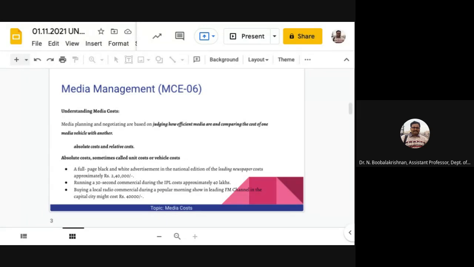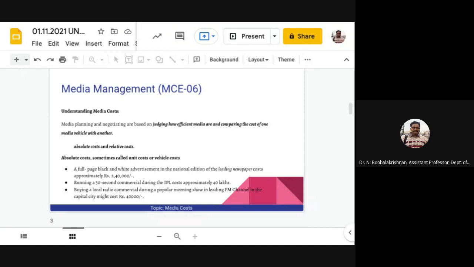Okay, so absolute cost is also called unit cost, which refers to what you're going to pay for placement in a specific media vehicle, like broadcast television, a newspaper, or radio shows. For example, a full page black and white advertisement in the national edition of the leading newspaper costs approximately 2,40,000.